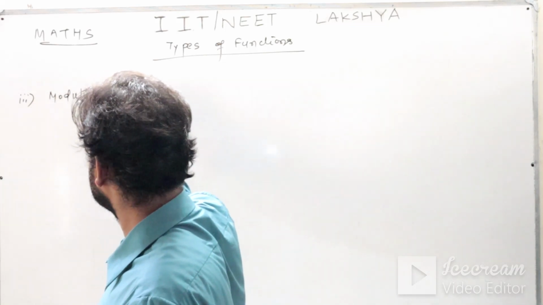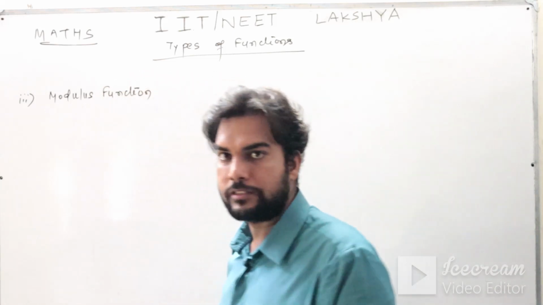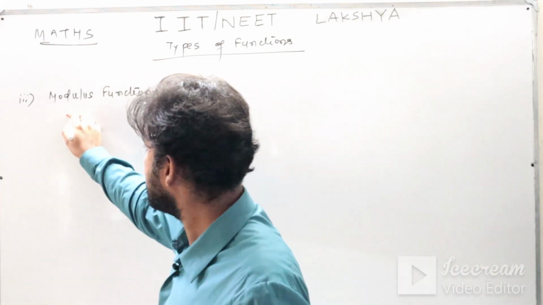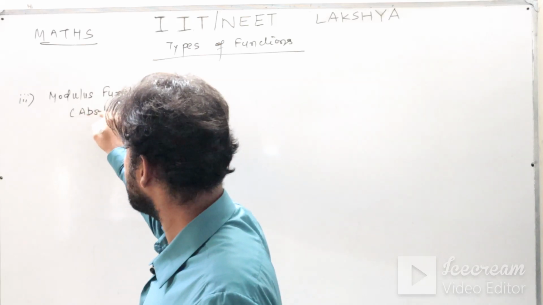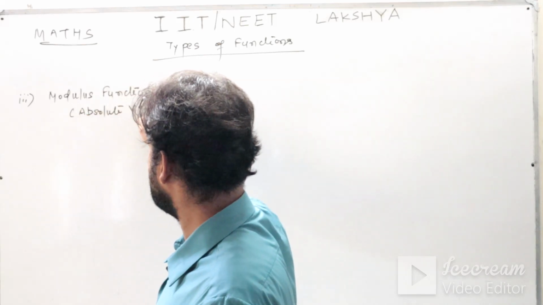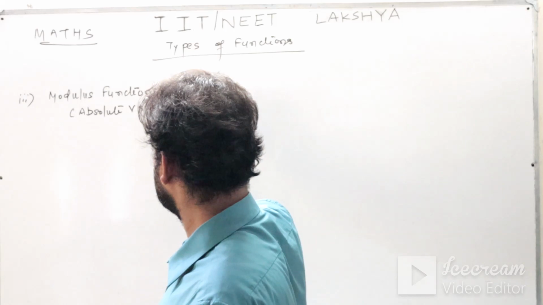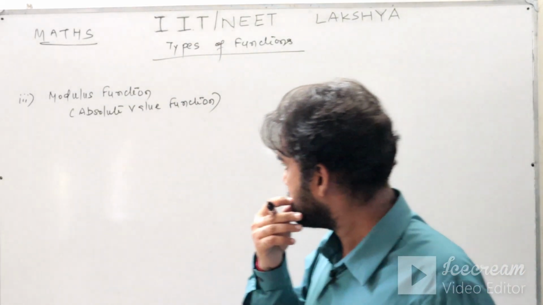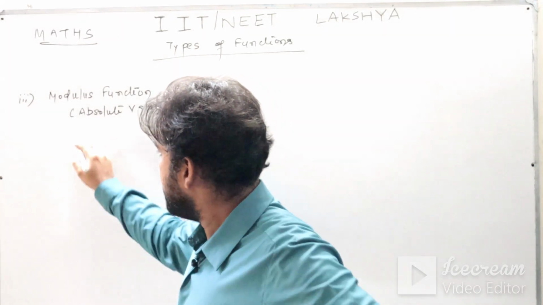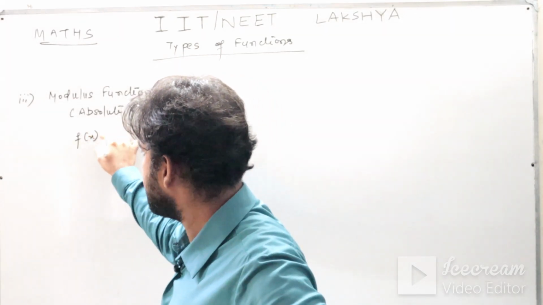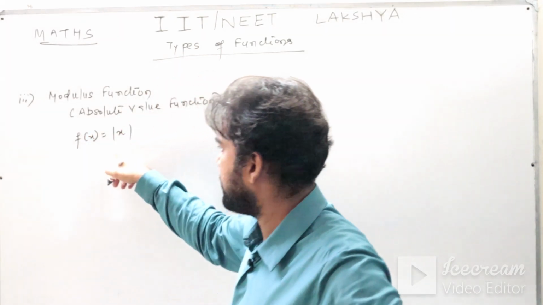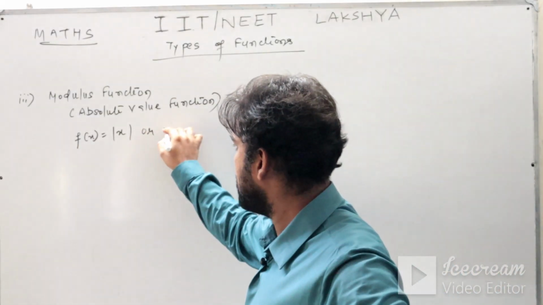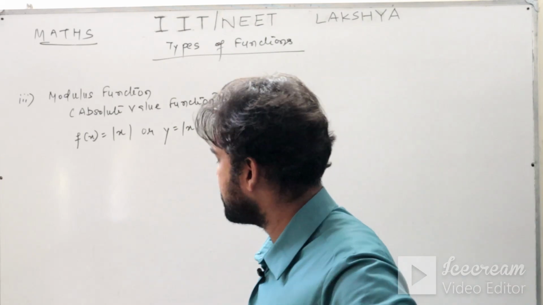So your third function would be modulus function, or it is also known as absolute value function. Its other name is absolute value function. So let us try to understand this function, modulus function. We can write f of x is equal to mod x. This is the representation of modulus function, two vertical bars, or y is equal to mod x.